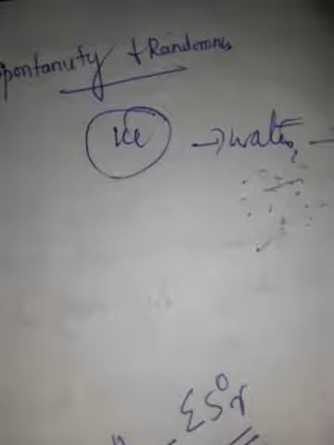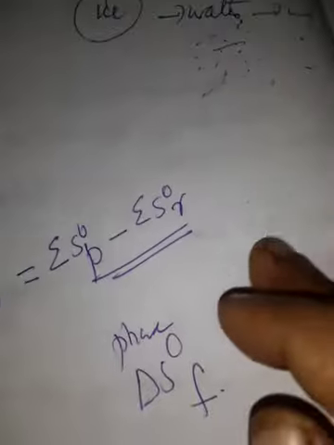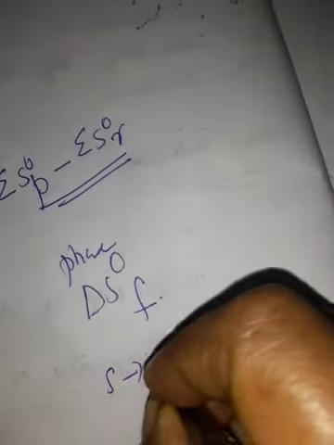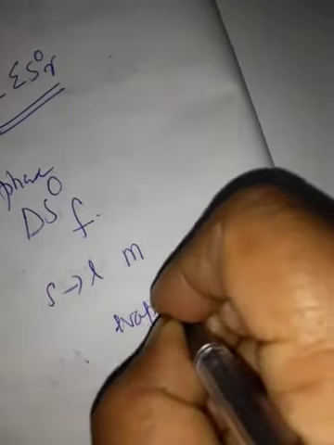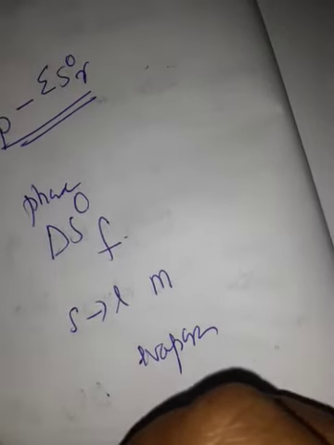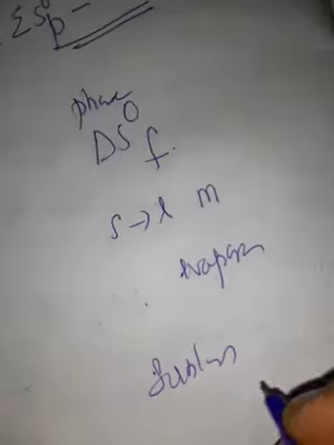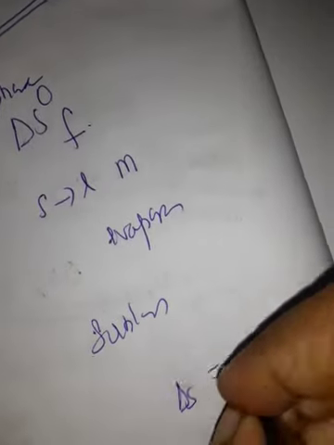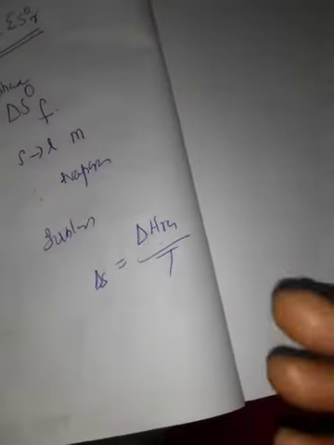Next, entropy change for a phase change. When there is a change of state from solid to liquid, that is called melting. Liquid to vapor is called evaporation. Then solid to vapor is sublimation. All this is carried out at constant temperature. So it is given as delta S is equal to delta H reversible upon temperature, delta H reversible upon T.